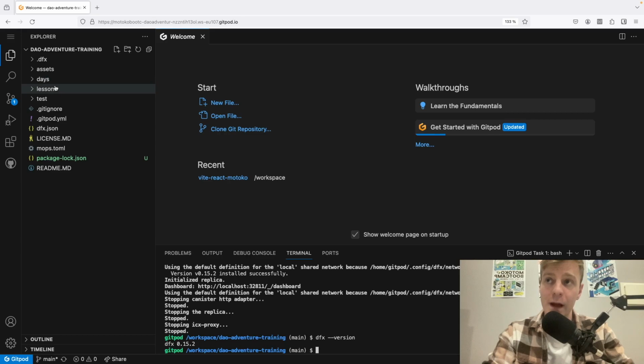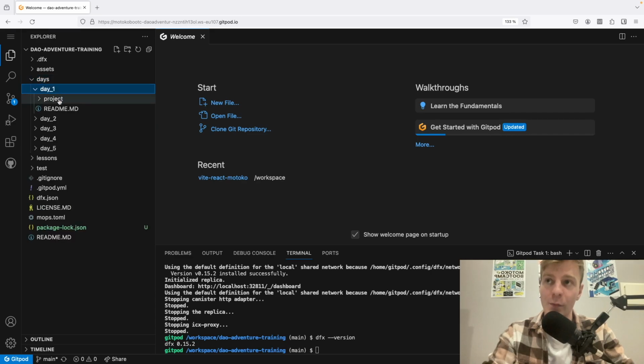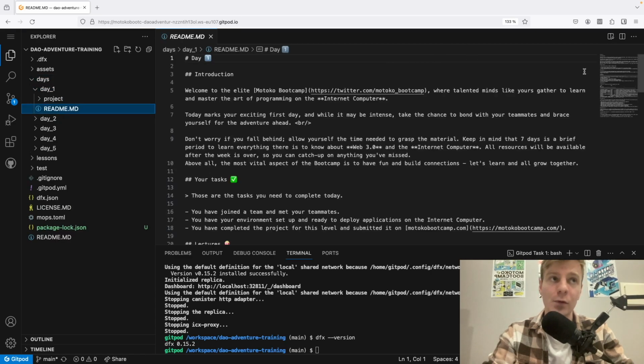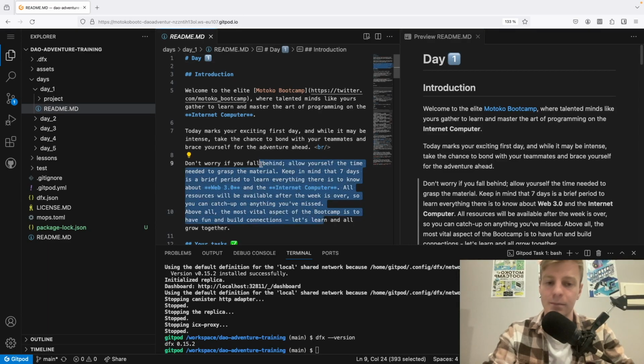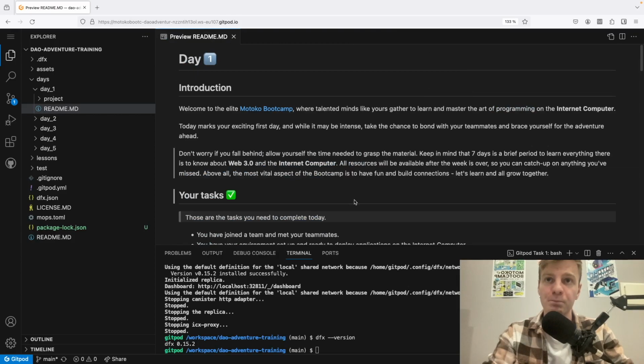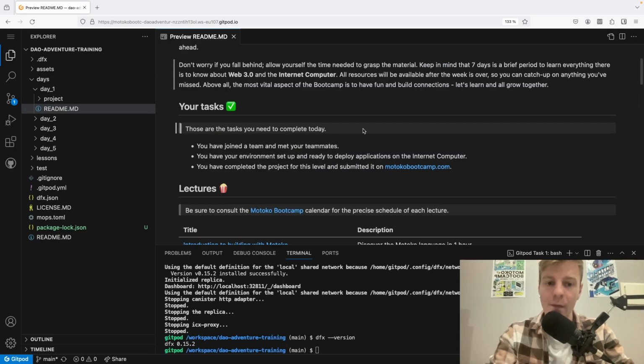So the repository is structured in a very simple manner. You have the days, which corresponds to the 5 days I've talked about. And for each day, you have a project and a README. So you can open the README. You can click here to actually see it with this format. If you see it in the Markdown format, it's a little less enjoyable to read. So you can open the preview and then you have everything that you need to know about this day.